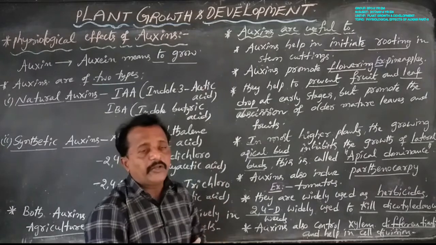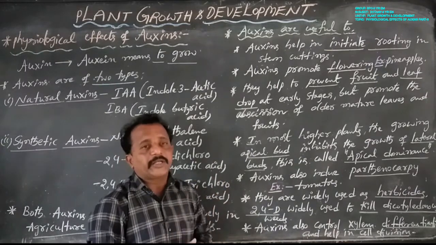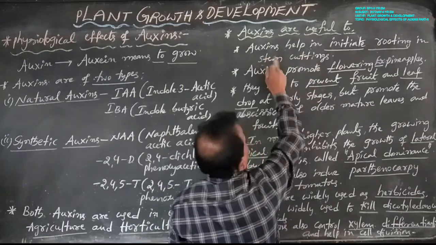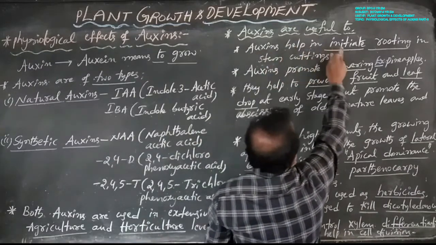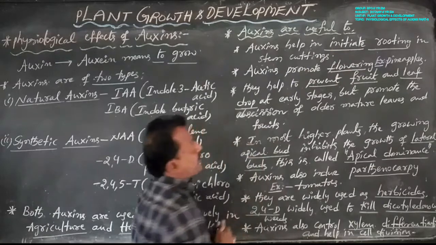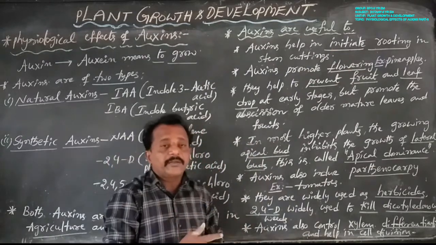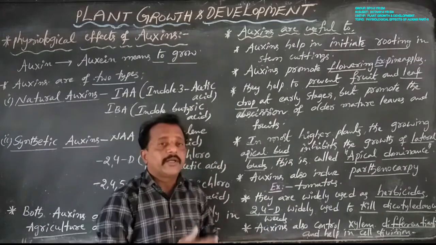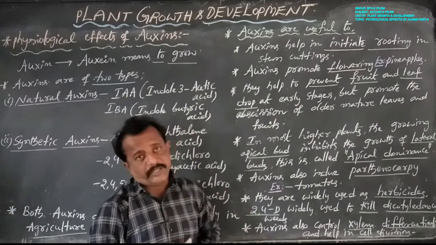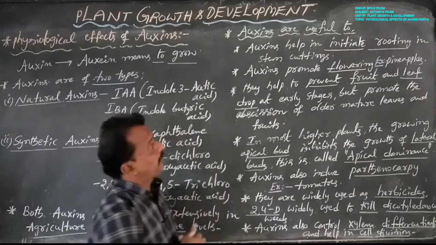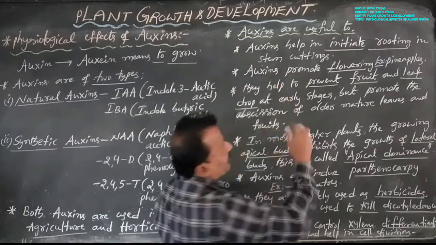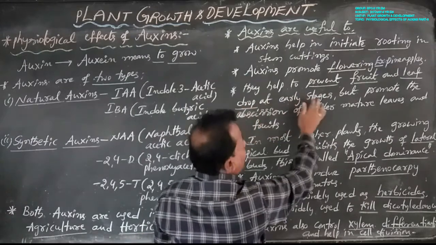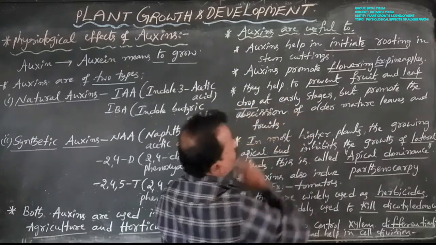This is also widely used in plant propagation at the horticultural level. This is very useful. The first important point here: auxins help initiate rooting in stem cuttings, and this application is widely used for plant propagation, especially at the horticultural level. Auxins also promote flowering, especially in pineapples. They help prevent fruit and leaf drop at early stages, but promote the abscission of older mature leaves and fruits.